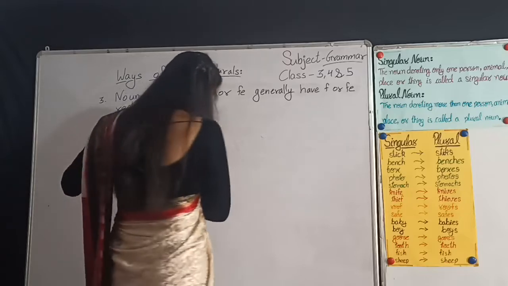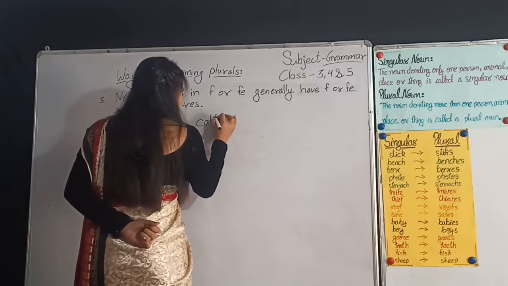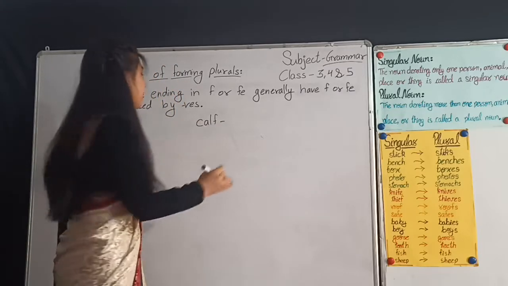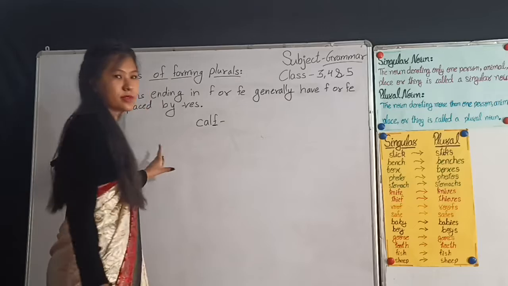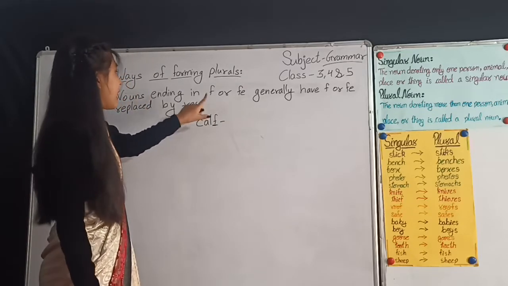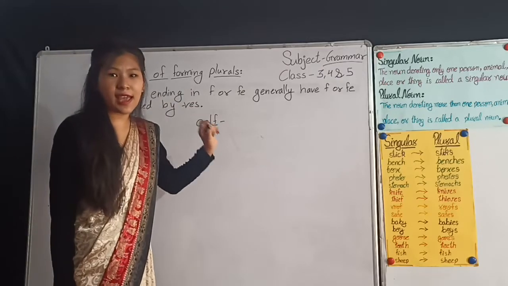For example, calf, C-A-L-F, calf, and at the end there is F. There is F, and what do we have to do? If there is F or FE, we have to replace it by VES.